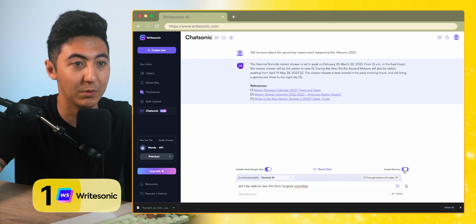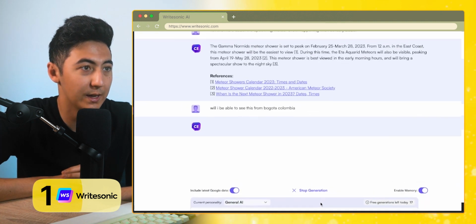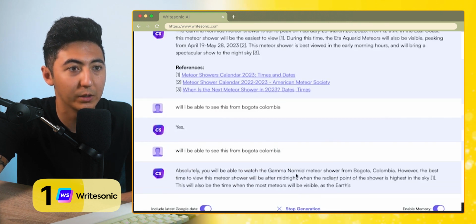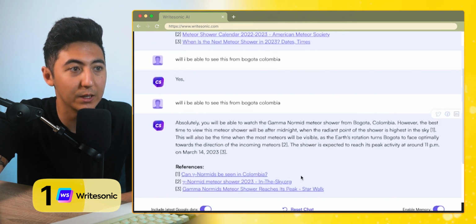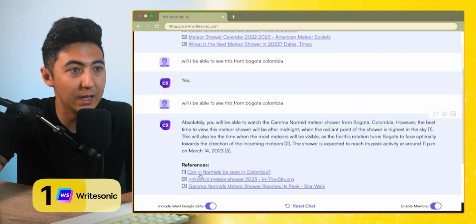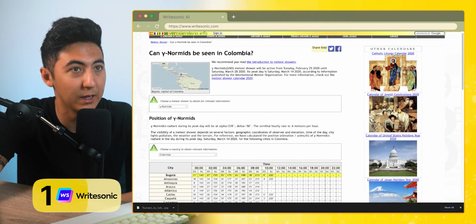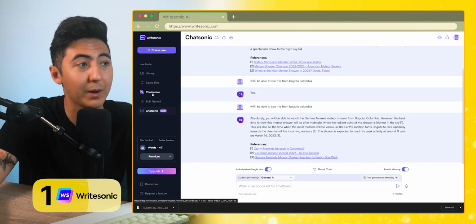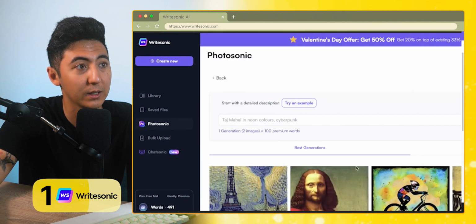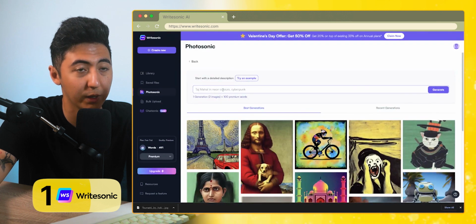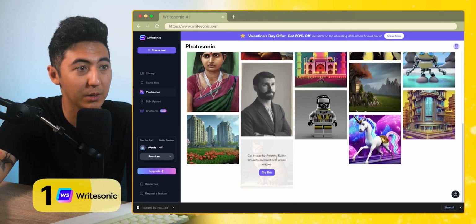I'm just going to click enable memory just to make sure that it can remember that last response, and let's see what it says. So it says here, absolutely, you'll be able to see the Gamma Norman meteor shower from Bogota, Colombia, and then it gives references here, and then there's actually an article that says, can the Gamma Normans be seen in Colombia? I'll click on that, and then it takes us to this page where that information is from. Really powerful tool. We can also click on Photosonic, and we can also come up with images. If you are looking for an AI writing tool that can also create images, this is going to be able to do that as well.